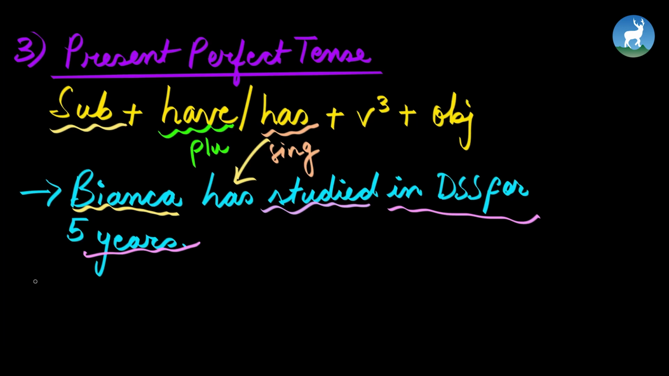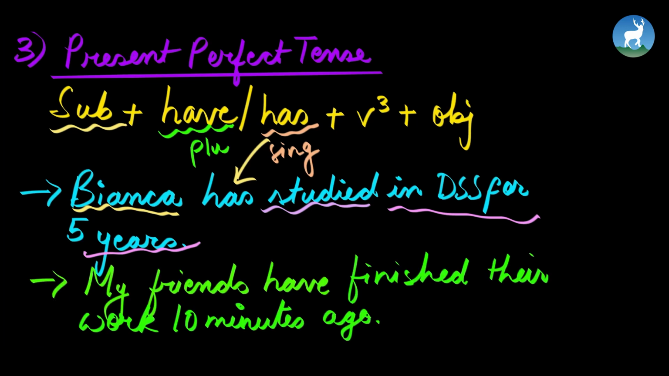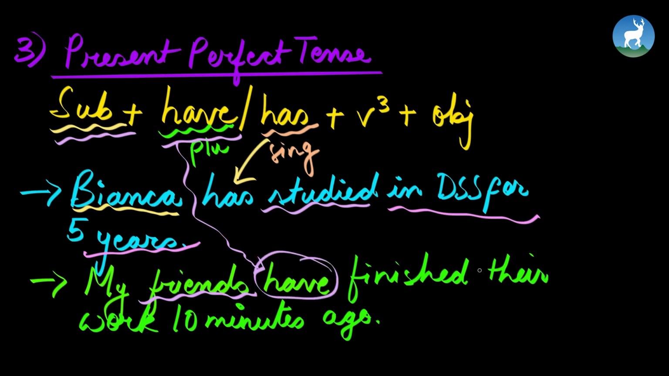Let's try another one. My friends have finished their work 10 minutes ago. So friends is our subject. Have, because friends is plural. And our V3 is finished, and the remaining is our object.